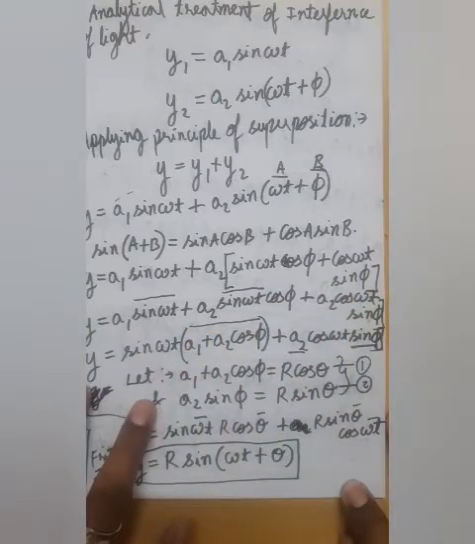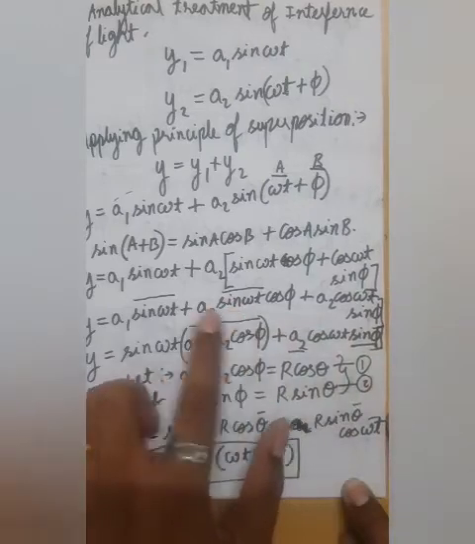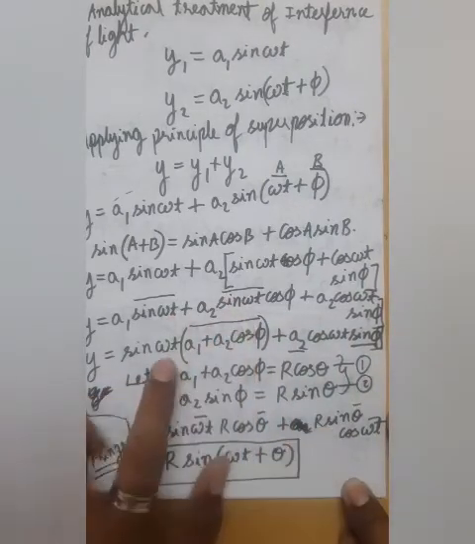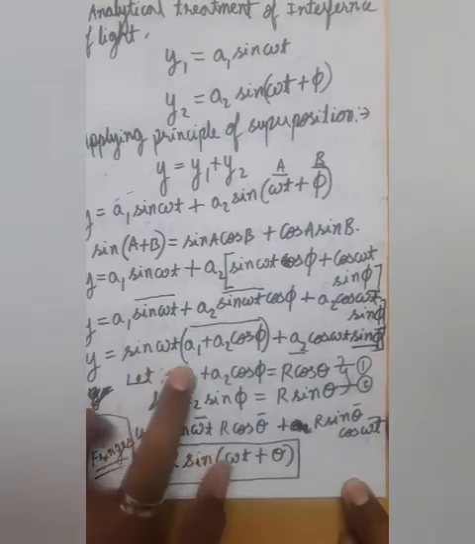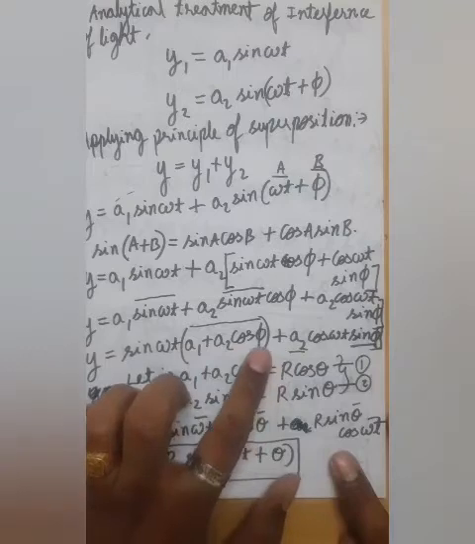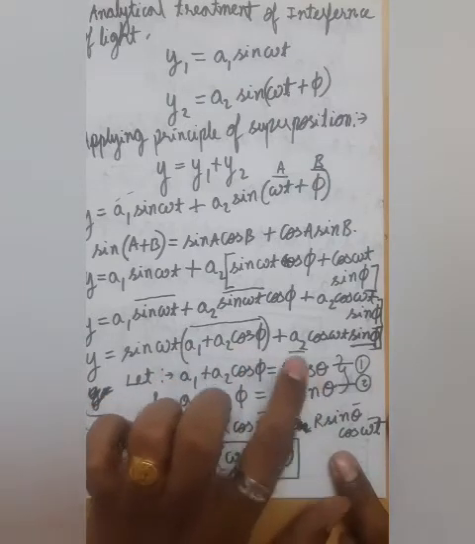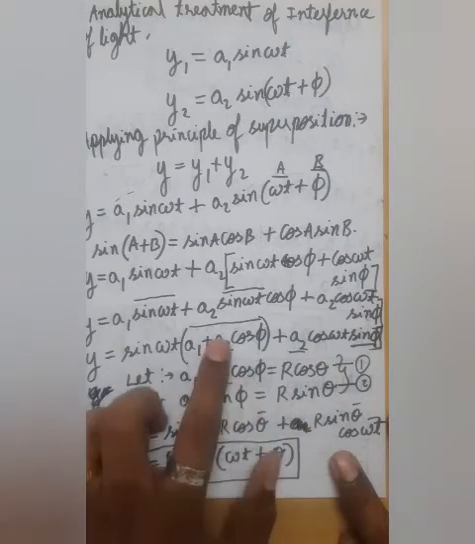Okay, after opening the bracket we would get this equation, and from these two I would take out sin omega t as common. Now after that, let us assume that a1 plus a2 cos phi is r cos theta and a2 sin phi is r sin theta. So we will put the values over here.